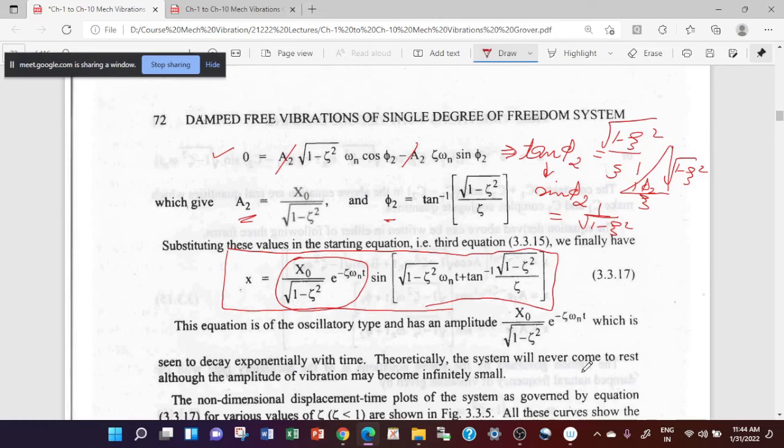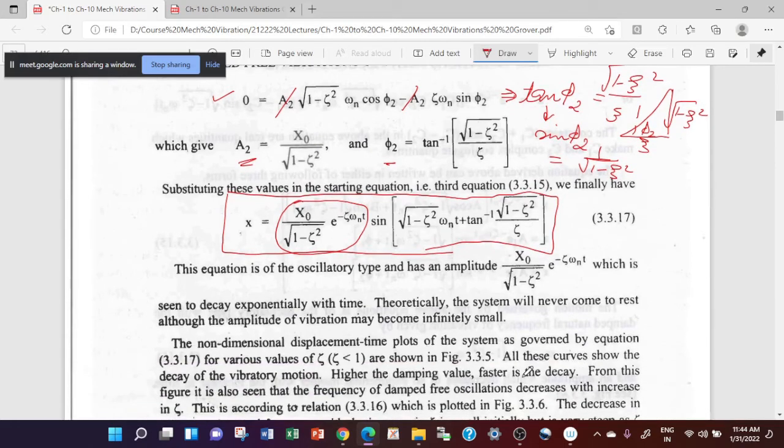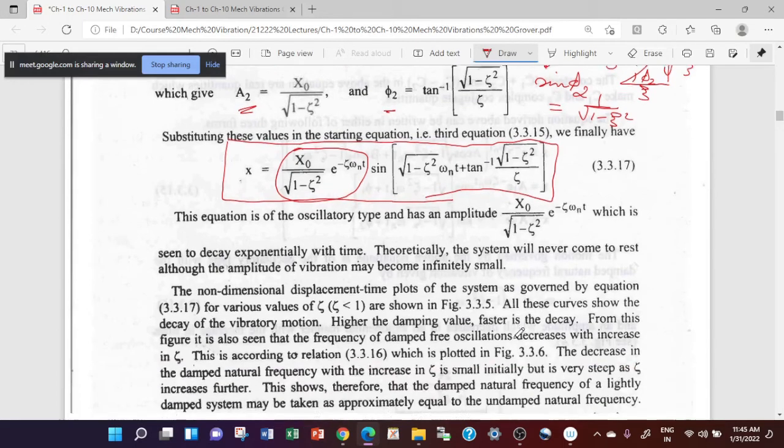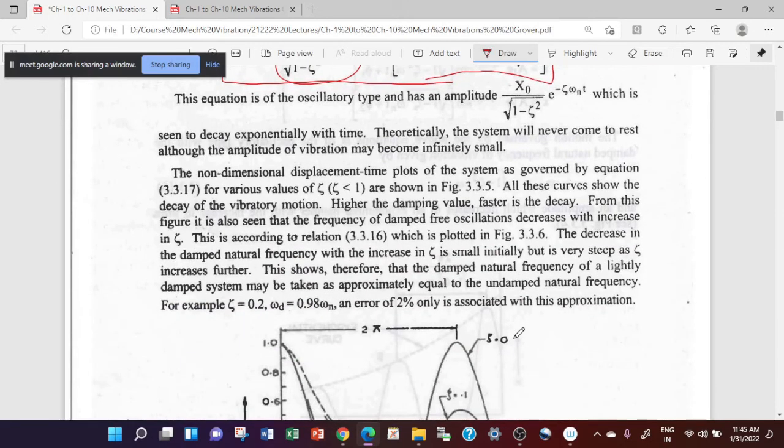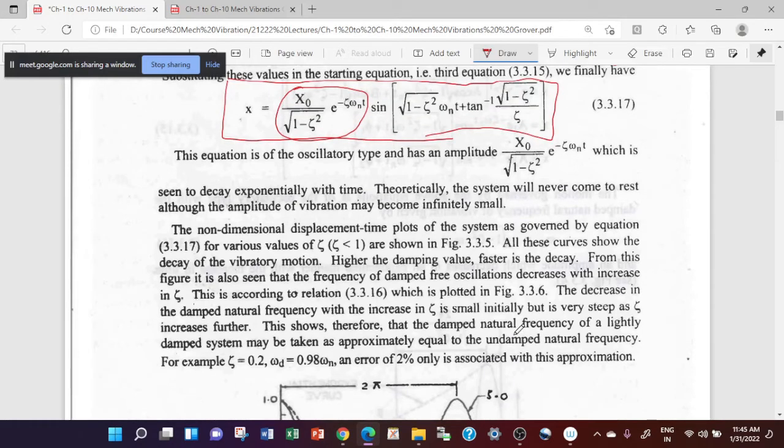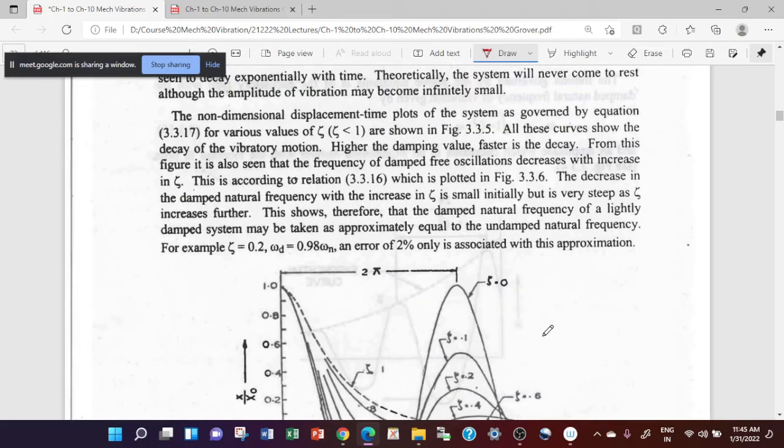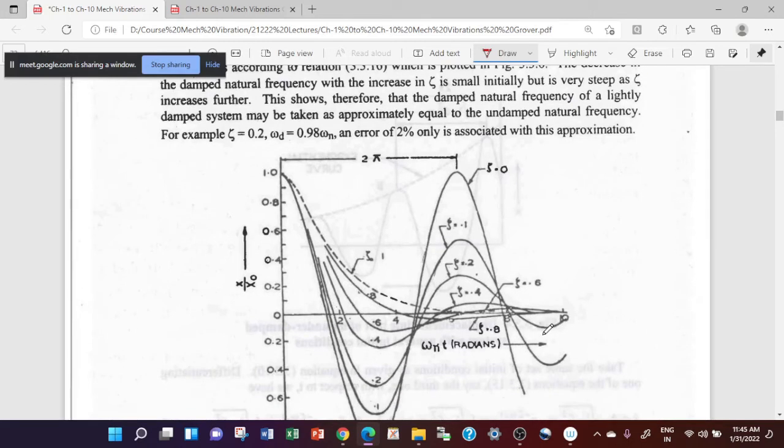So theoretically you can say that the system will never come to rest, but in real life it will come to rest at a certain point of time. You are getting a vibration or oscillation because of this sine term, as I mentioned earlier.